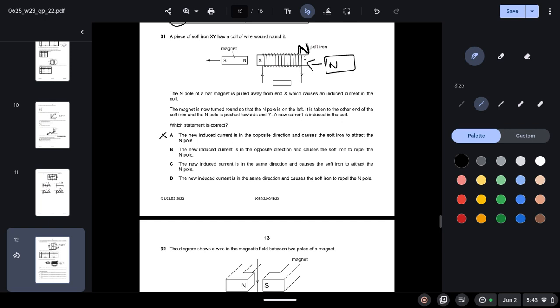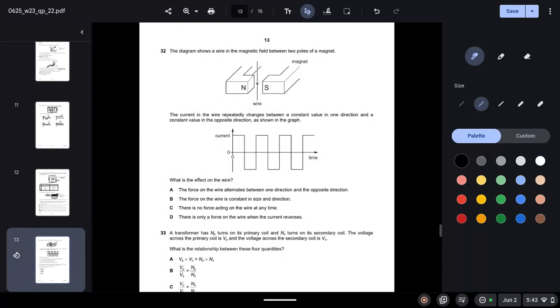Although the soft iron will repel the north pole, the new induced current will not be in the opposite direction, it will be in the same direction. So B is also incorrect. C says that it causes the soft iron to attract the north pole. That is incorrect because north and north will repel. D is the correct option because the new induced current is in the same direction and causes the soft iron to repel the north pole.